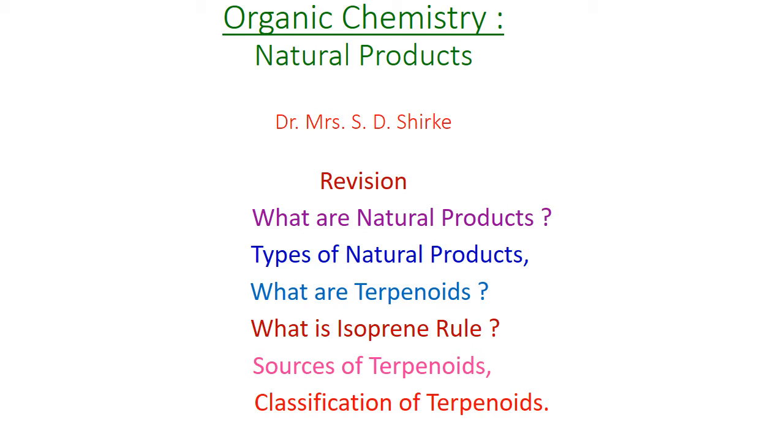Head to tail linkage means the head of one isoprene unit is attached with the tail of the second isoprene unit, and the tail of the second isoprene unit is linked with the head of the third isoprene unit. This is known as head to tail linkage, and this itself is known as the isoprene rule. It explains the linkage between two isoprene units present in the terpenoid molecule.